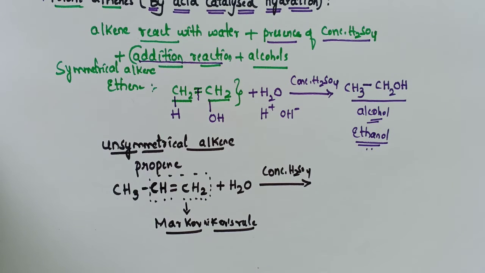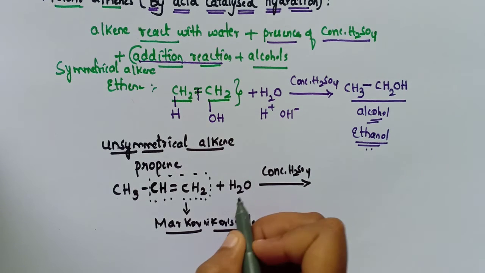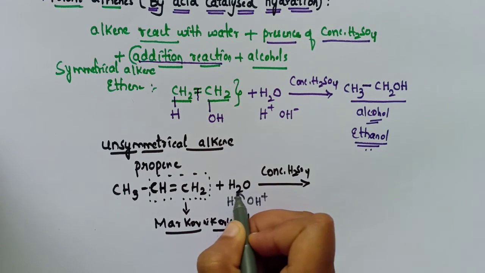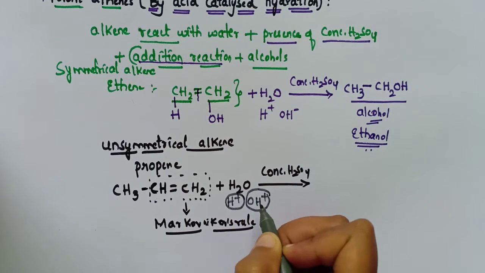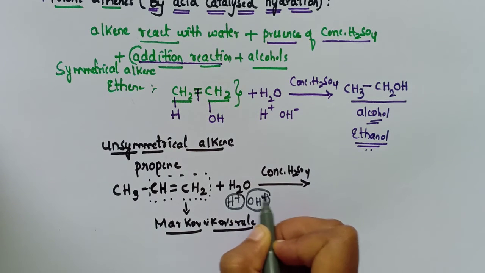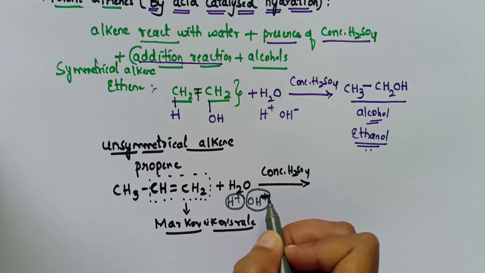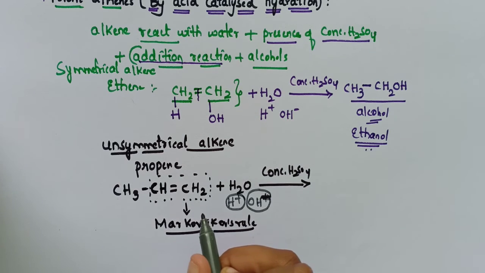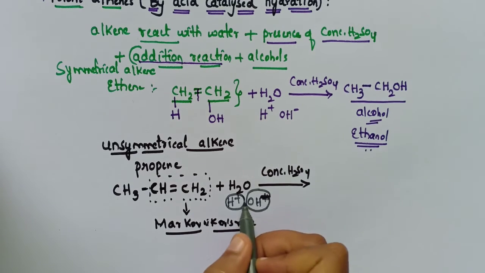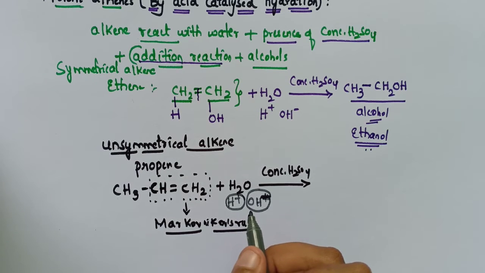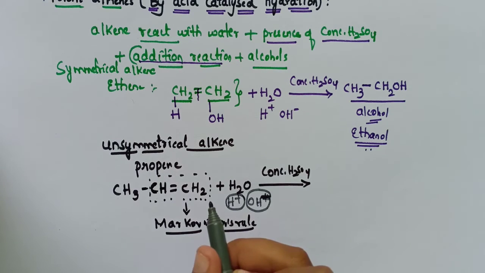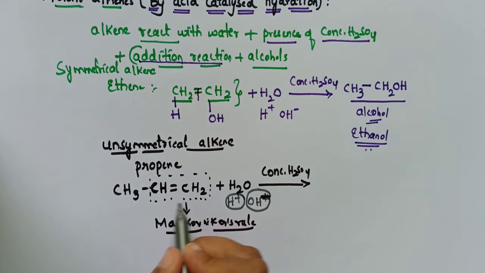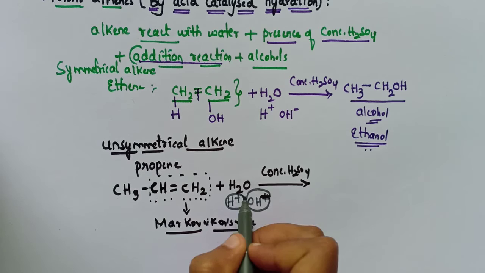I will tell you in simple words. I have said that this H2O has H plus and OH minus. That means it has the positive part and the negative part. Sorry, it is OH minus. So, when water is added to the unsymmetrical alkene, the positive part of the molecule will attach to the carbon atom which contains the maximum number of hydrogen atoms.